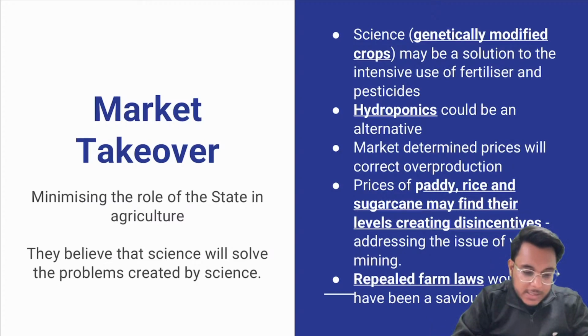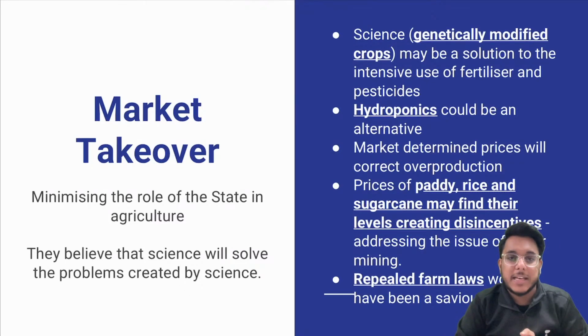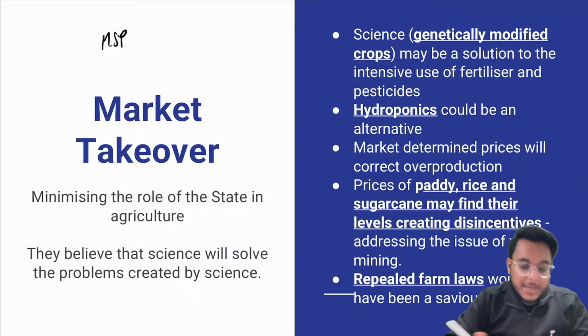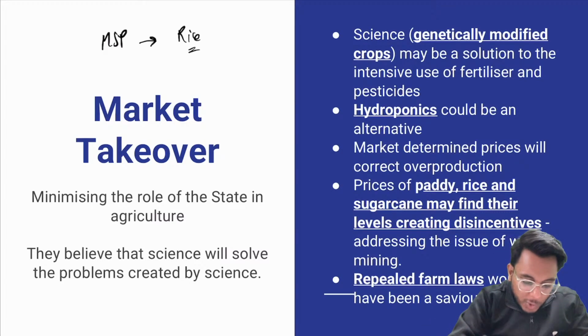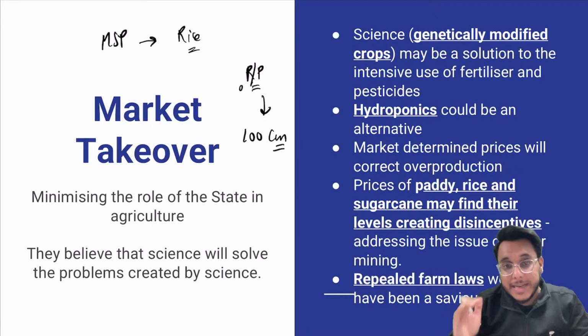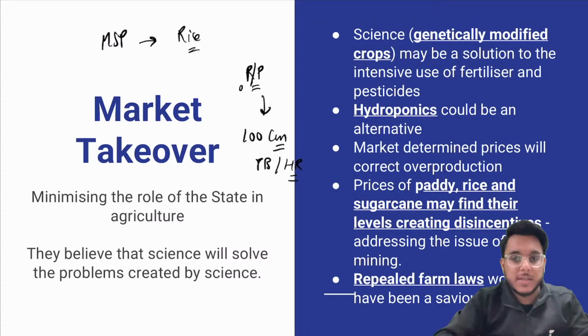Fine. So over the years, what has happened? We found that the government is giving, for example, minimum support price, MSP. Now we find that minimum support price on rice and paddy is given, and therefore farmers grow rice and paddy. You know that rice and paddy need a lot of water. A minimum of 100 centimeters of rainfall is needed for growing rice and paddy. That is the minimum. Now in Punjab and Haryana, we find that the farmers are growing rice and paddy.